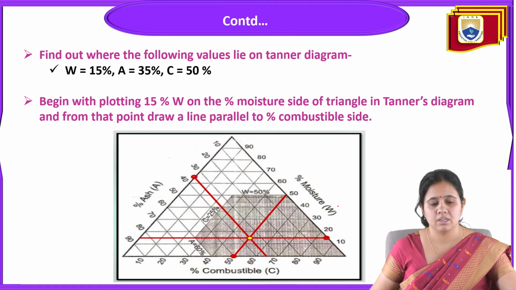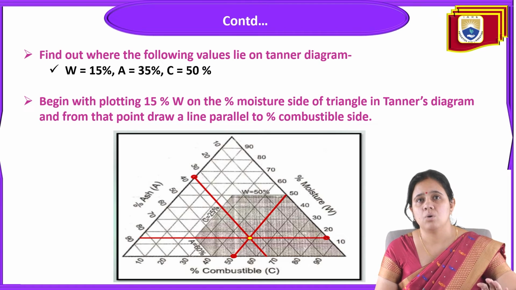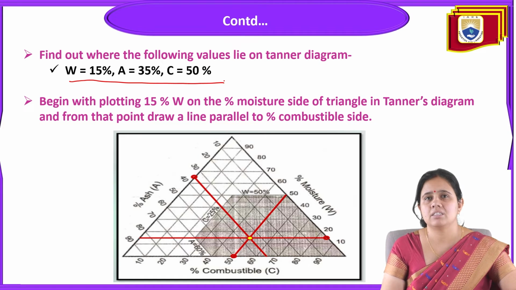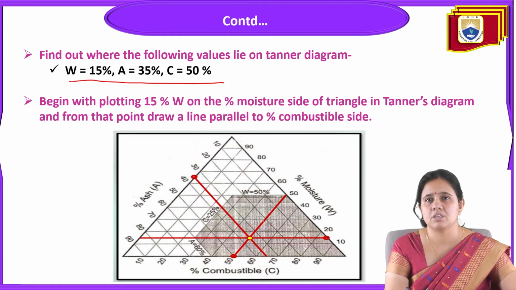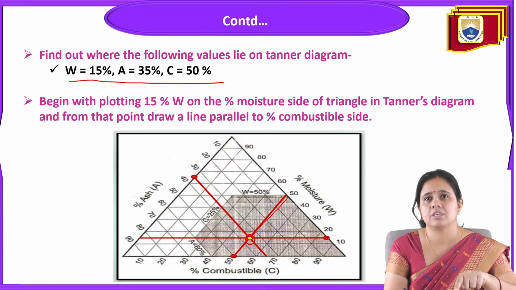Now we come to the next point. Find out where the following values lie on the Tanner diagram. Now we have three data: W is equal to 15%, ash content is equal to 35%, and carbon content is 50%. Begin by plotting the moisture on the percentage moisture side of the triangle in the Tanner diagram, and from that point draw a line parallel to the combustible side. You can see this line here, which is the moisture content line on the percent moisture side of the triangle.